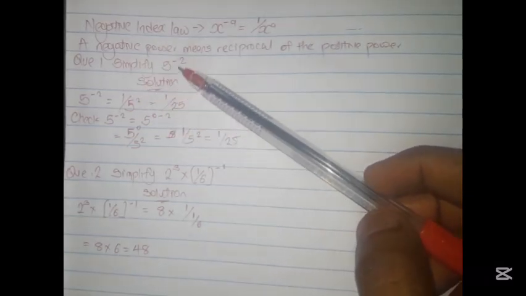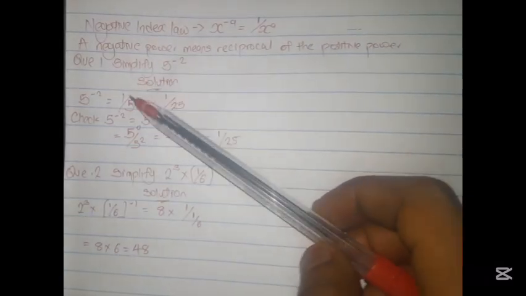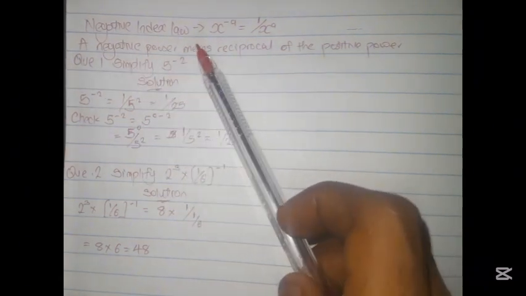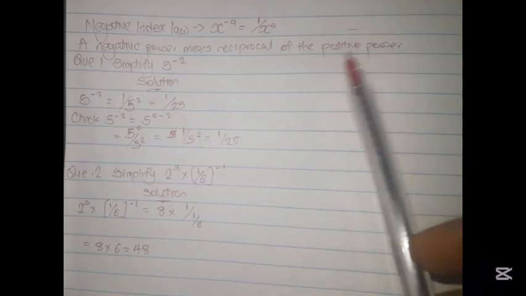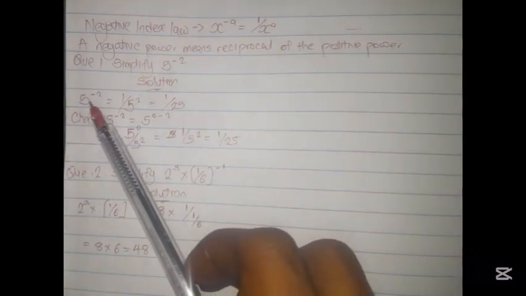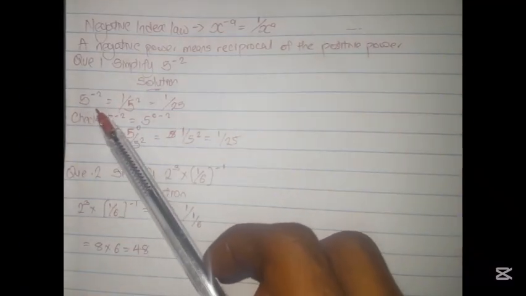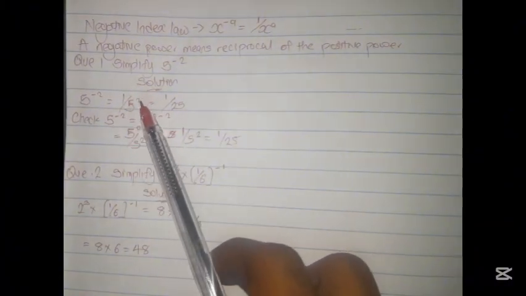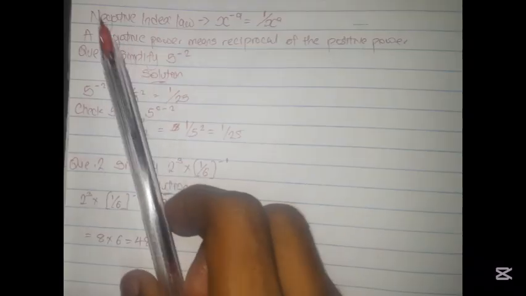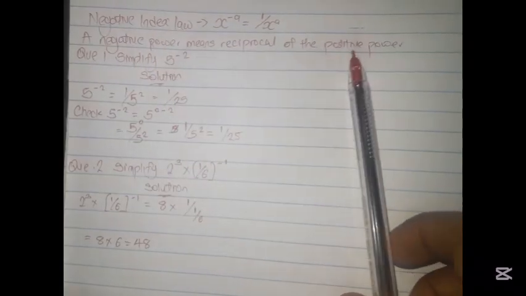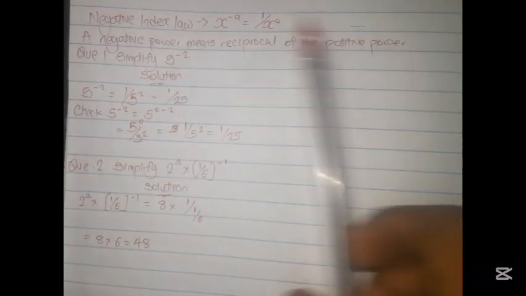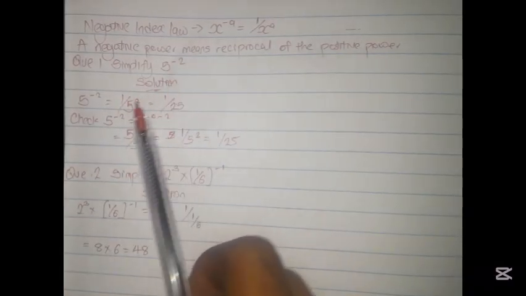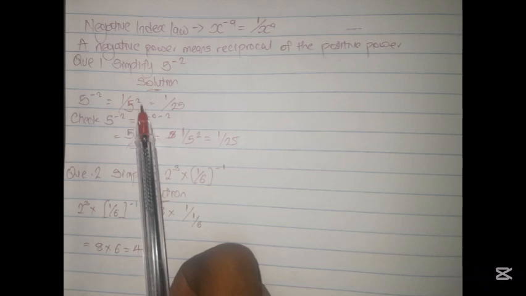Simplify 5 raised to the power minus 2. Solution: we have our 5 raised to the power minus 2 here, and since a negative power is the reciprocal of the positive power, and reciprocal simply means flipping or switching, we're going to flip it and it's going to become 1 over 5 raised to the power 2. It's not 5 raised to the power minus 2 because they said a negative power is the reciprocal of the positive power. They didn't say of the negative power, so it becomes 1 over 5 raised to the power 2, which will give you 1 over 25, because 5 times 5